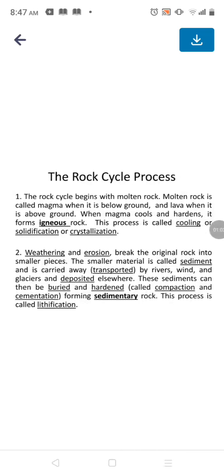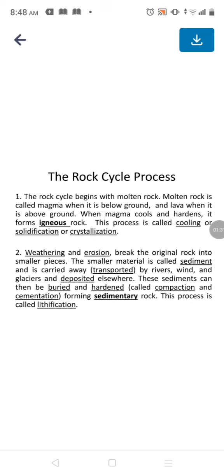So the rock cycle process begins with molten rock. Molten rock is called magma when it is below ground, and lava when it is above ground. When the lava comes on the surface of the earth, it is molten rock. This lava above ground cools and hardens, then it forms an igneous rock. This process is called cooling and solidification.